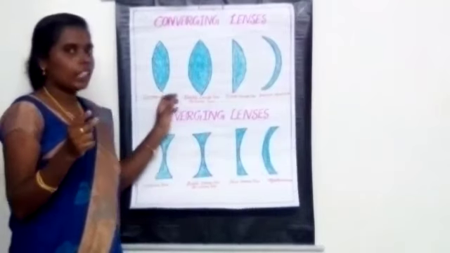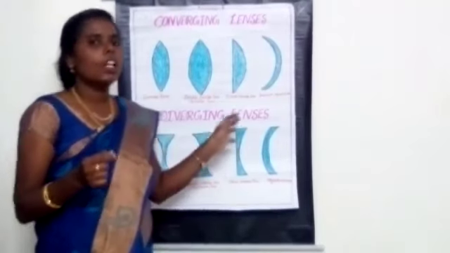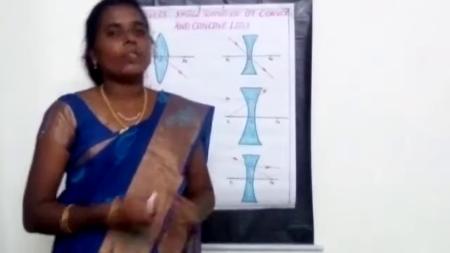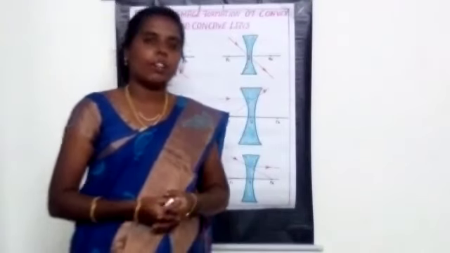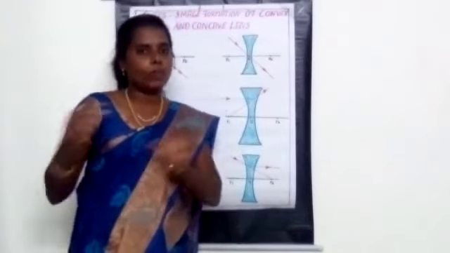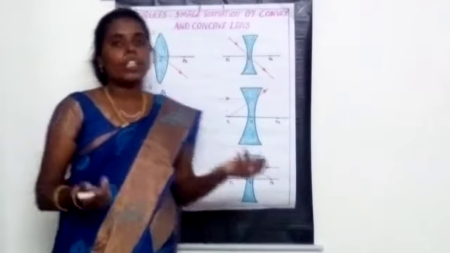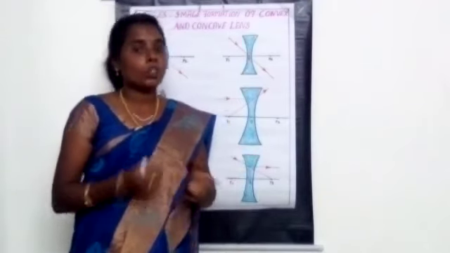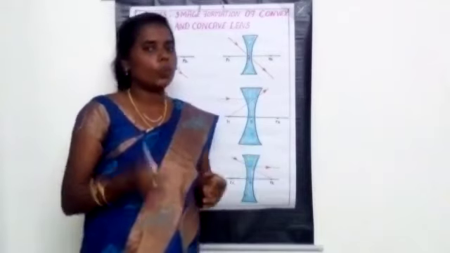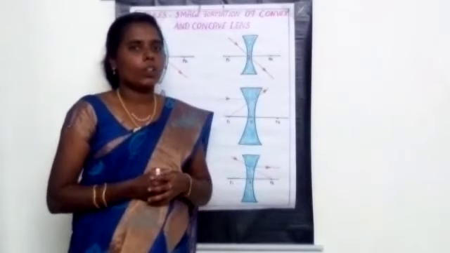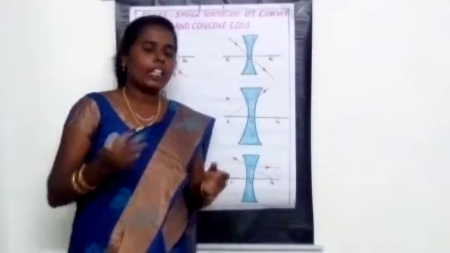Have you all understood the two different types of lenses? Next we are going to learn the image formation of the concave and convex lenses. Before learning image formation, we must know certain rules. If you know the rules, only then can we understand the image formation. Three rules are there. We can learn them one by one.